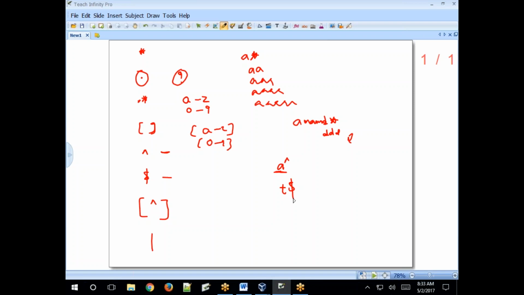You can also specify empty lines. Starting with 0 and ending with 0 characters means a blank line, a new line, an empty line. There are no characters in the line.